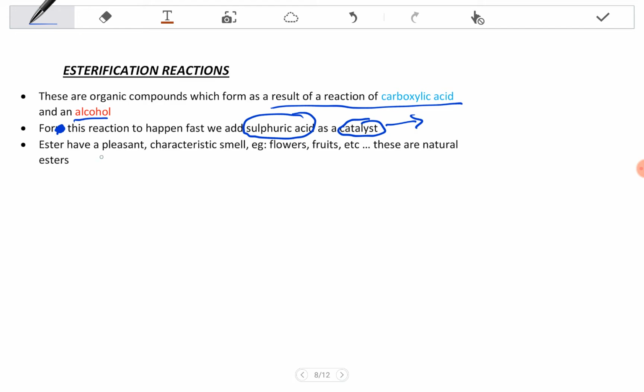Okay, so esters have a pleasant characteristic smell, so they smell nice, e.g. of flowers, fruits, etc. So fruits, we're talking about bananas, those are the fruits that smell nice, but fresh ones, not rotten ones. If they are rotten, they are no longer esters. So these are the natural esters, fruits and flowers. So let's take a look at how an ester is going to be formed.